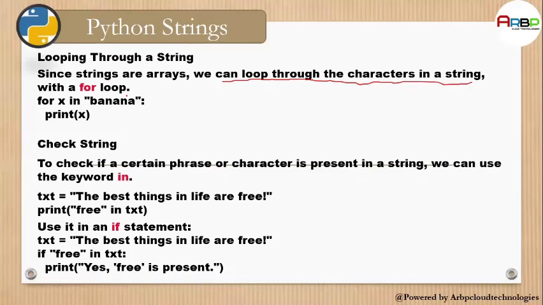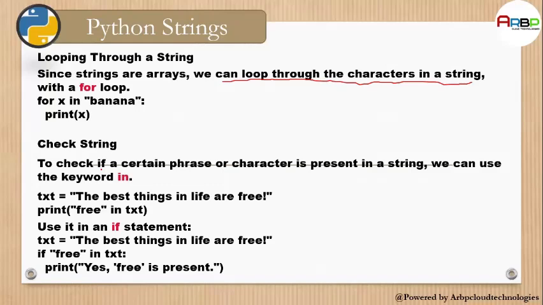We have while loop and for loop also, but for this one we will use a for loop. For example: for x in "banana": print(x). It will print each character of banana.